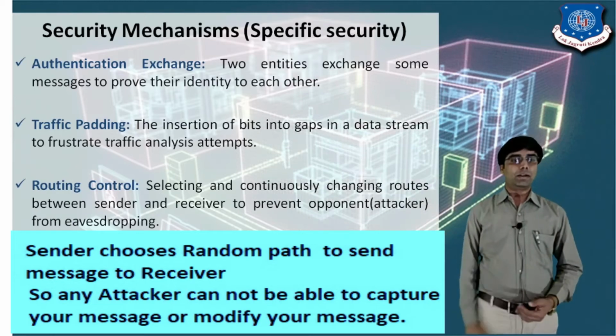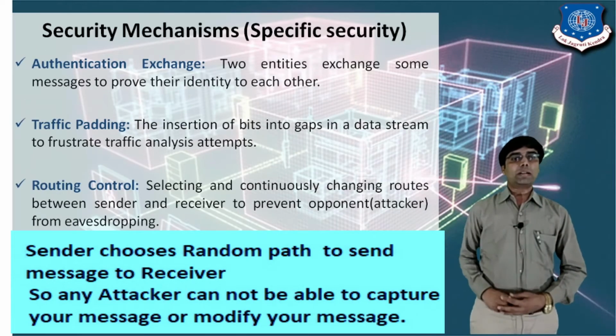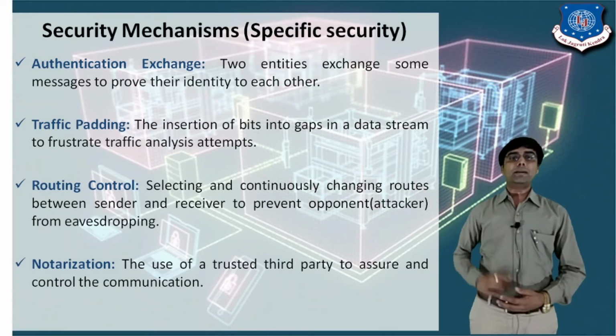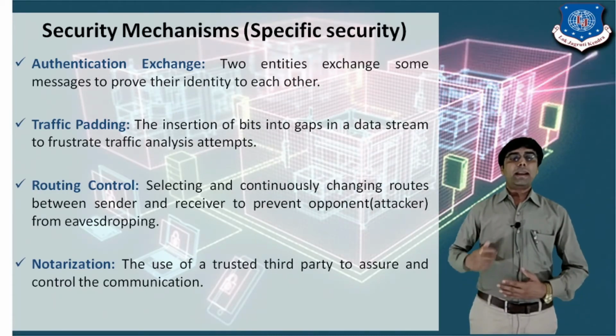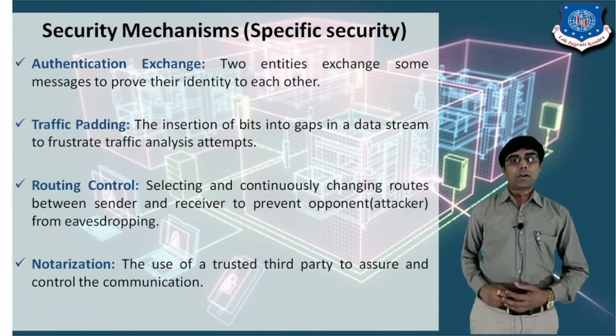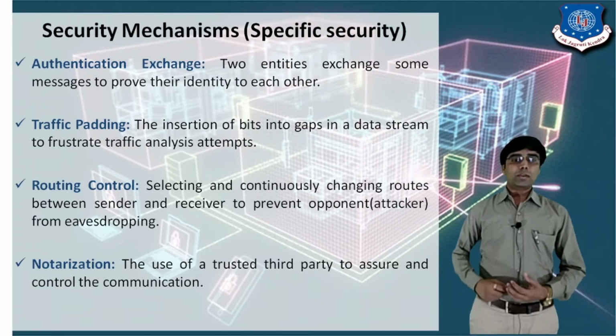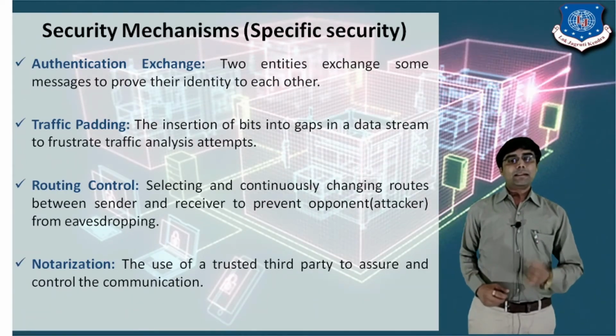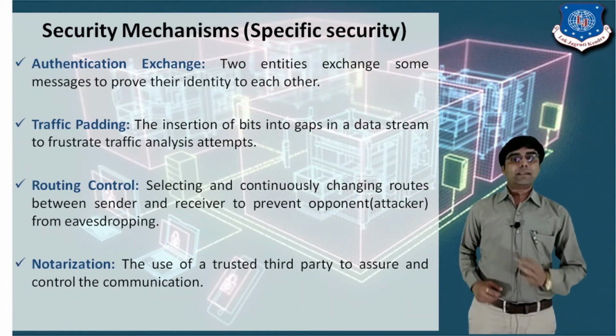The next is notarization. Notarization is the use of a trusted third party to assure and control the communication. Let's take an example of a Xerox copy. I have to prove that this is the correct document.